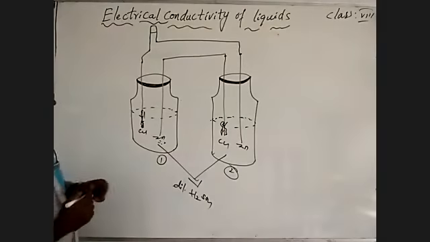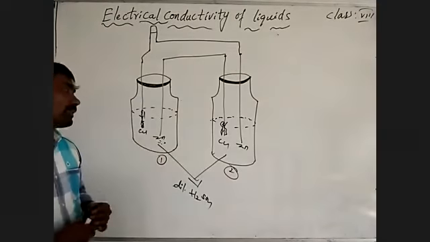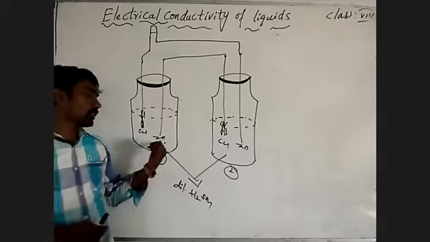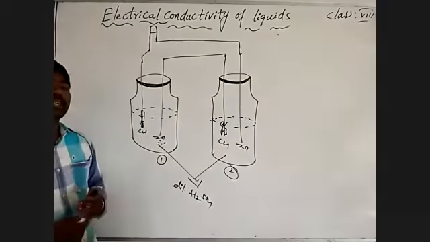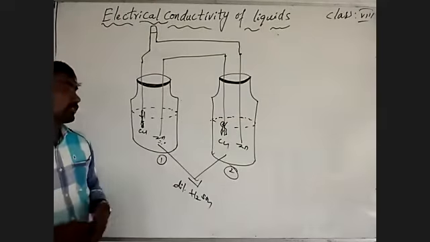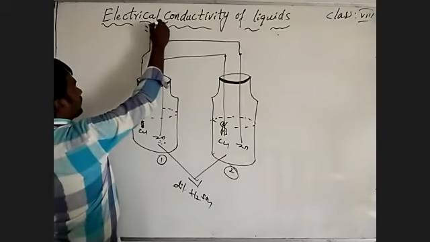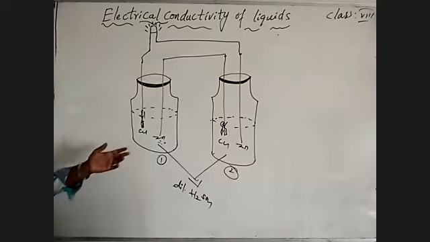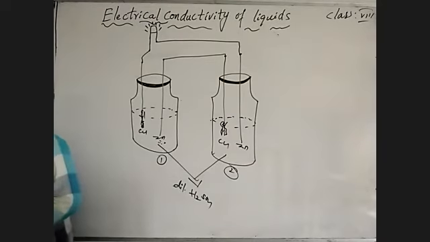By that we can consider zinc and copper act as two electrodes, and H2SO4, sulfuric acid, is considered as an electrolyte. The chemical solution acts as an electrolyte. By that we can observe the glowing of the bulb, by the reaction.